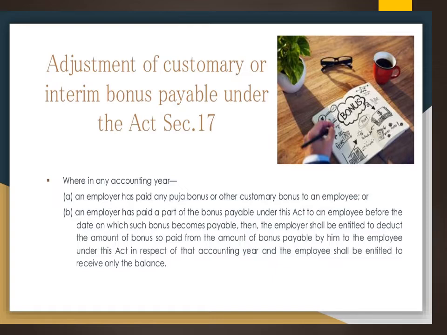Then the employer is entitled to deduct the amount of bonus already paid, stating it as bonus paid to the employee. Suppose the bonus amount is 10,000 and he has been given 2,000, then he is eligible to get only 8,000, the difference, based on the amount to be received.